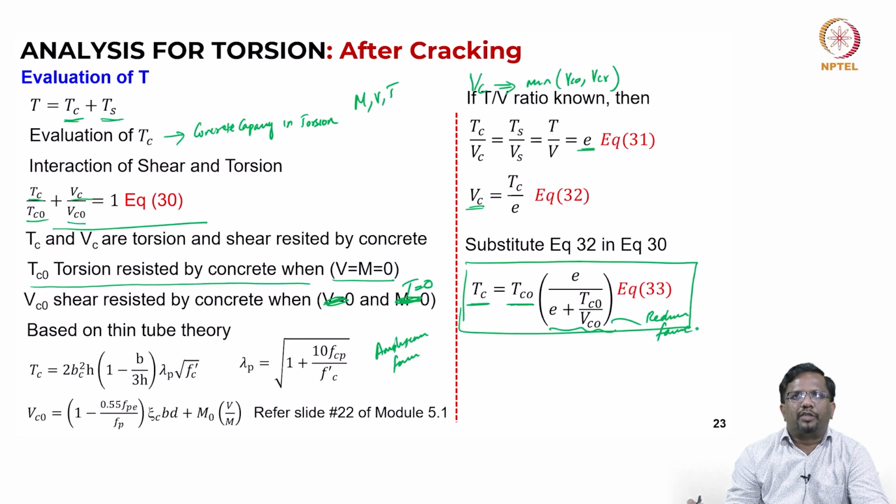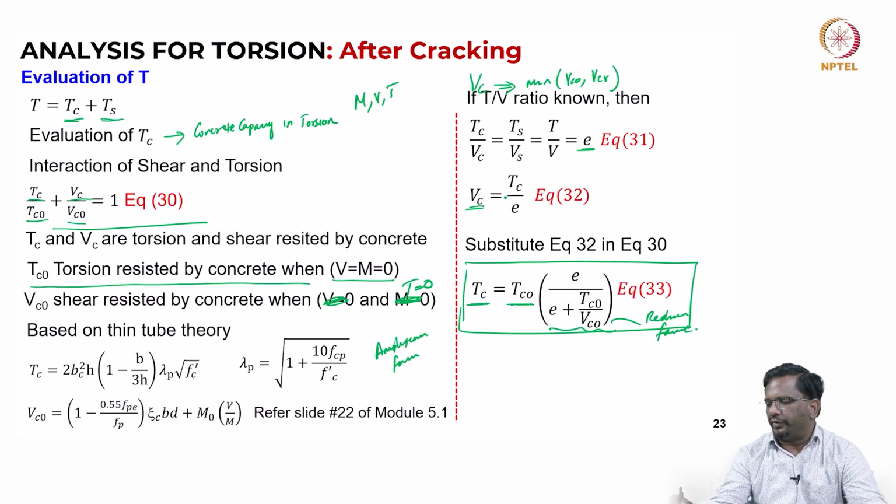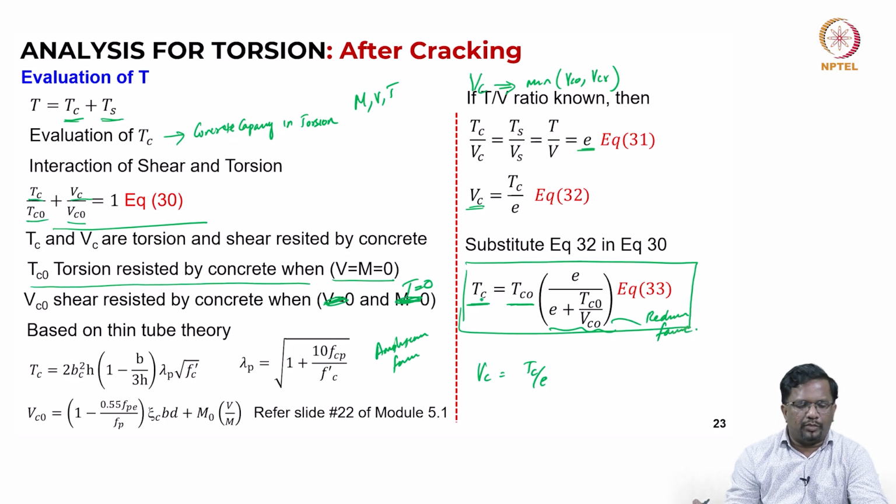The same thing we can do for Vc as well. Once you calculate your Tc, then Vc is nothing but Tc by E. In that way, for any given cross section and any given shear and torsion demand, I can find out Tc and Vc. This is only an example, where for Vc naught we are taking only this, but we have seen that if I am doing the cross section at the support location, it is the web shear that will mostly be controlling, not the flexure shear. This is for flexure shear.